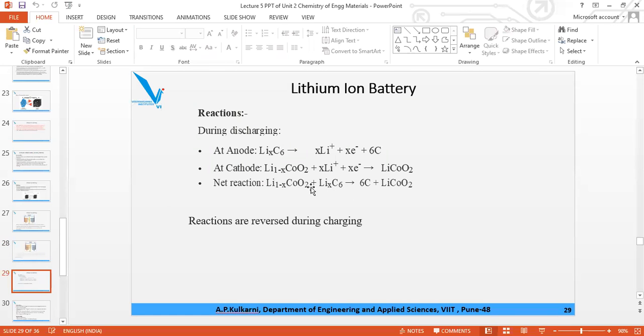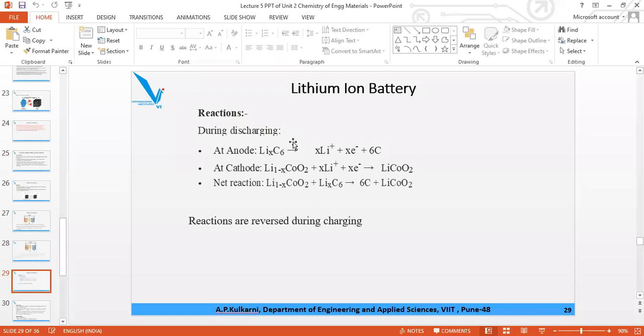Then next are the reactions. At the anode, oxidation; at the cathode, reduction. In this reaction, xLi+ and xe- are common, so this plus this on the right-hand side and this on the left-hand side will cancel. Then on this side we have 6C and we have LiCoO2. Reactions are reversed during charging. Exactly the opposite reaction you have to write during charging.